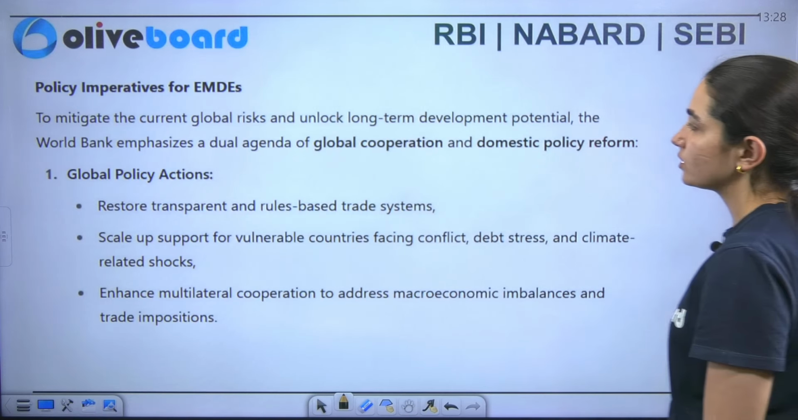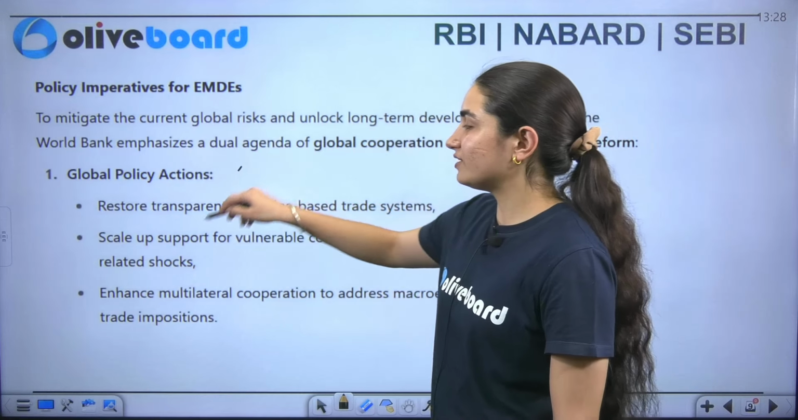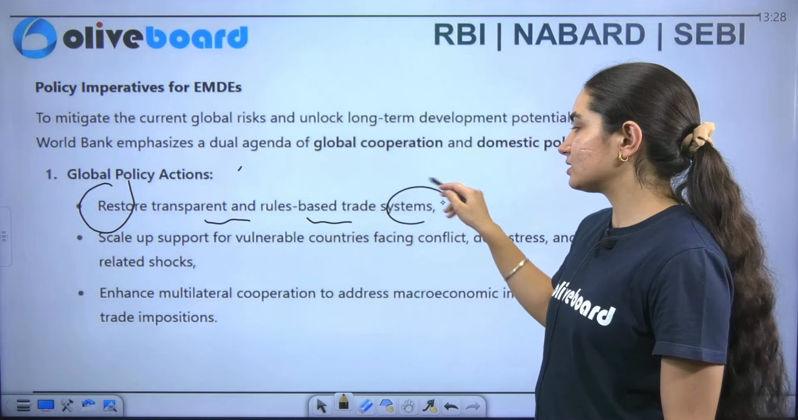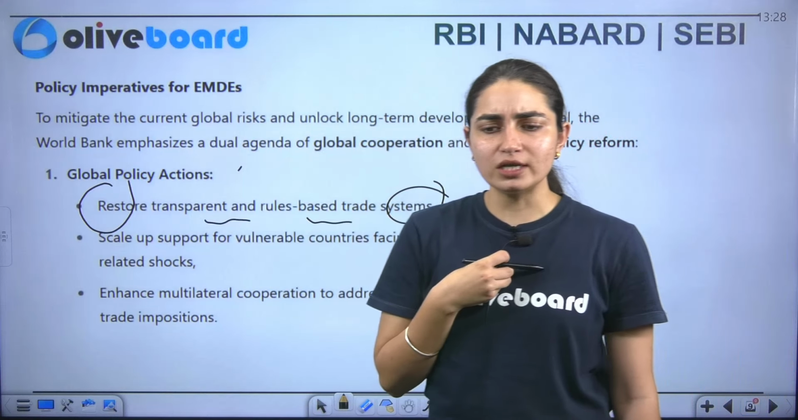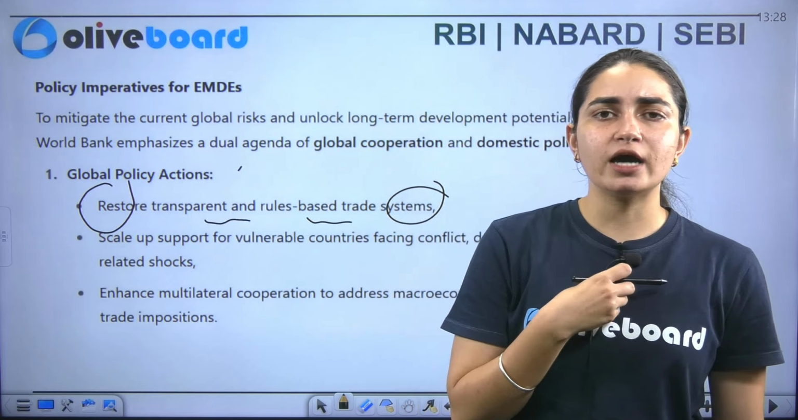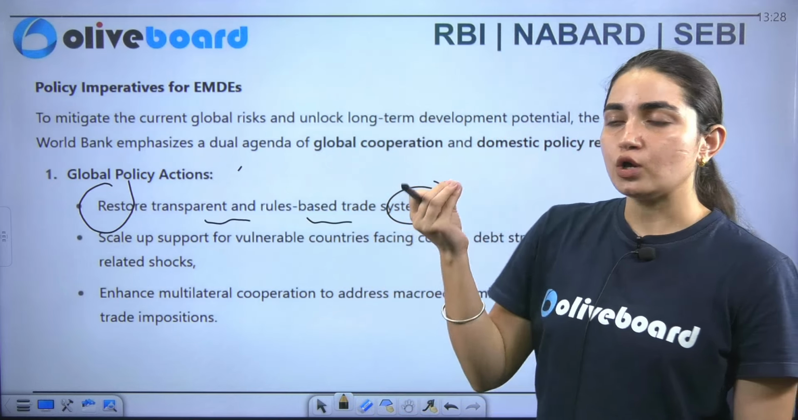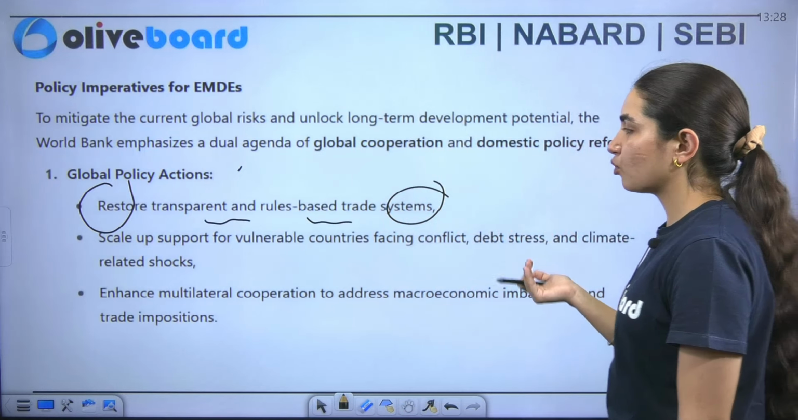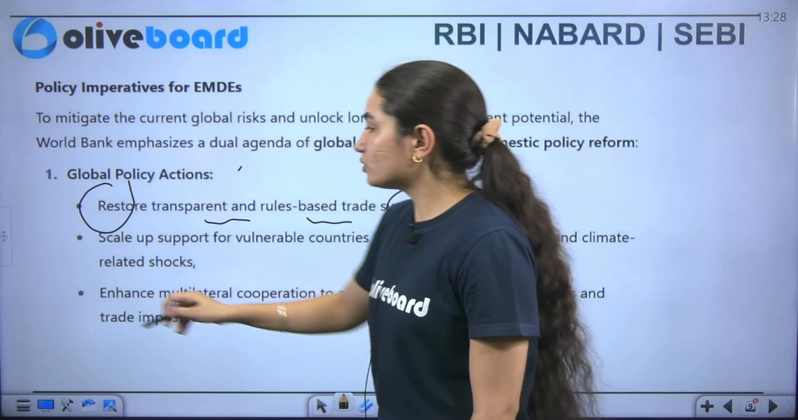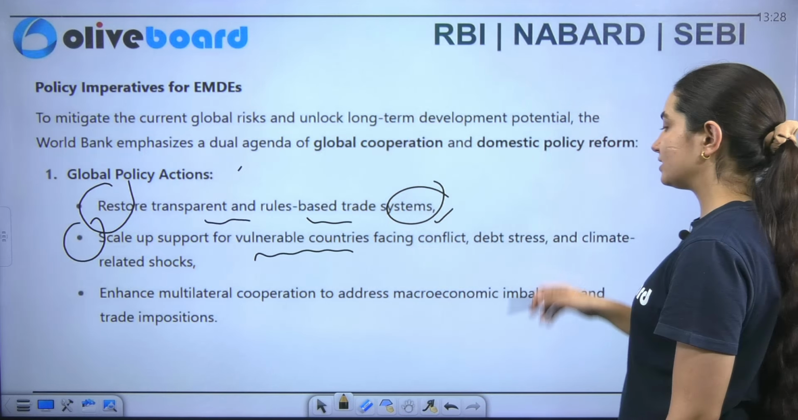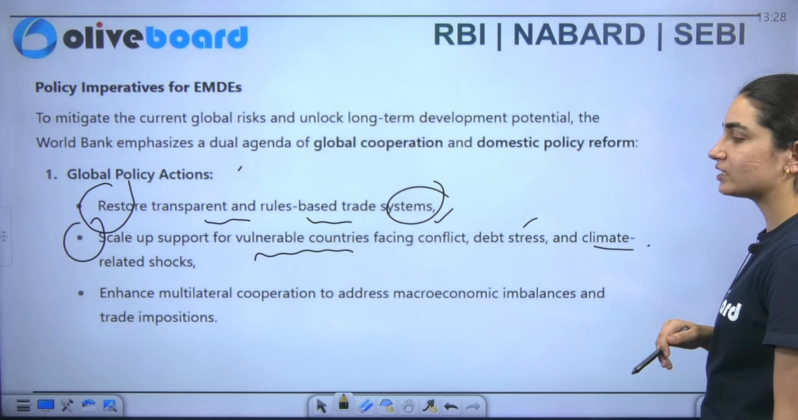So it says, what are the global actions? We need to restore a transparent as well as rule-based trade system, because it is important. We cannot go solely. We are not living alone, so we have to go with the nations also. It is very important to go with the trade system, as well as to be transparent. We also need to scale up the support for the vulnerable countries who are facing conflicts, debt stress, as well as climate-related shocks.